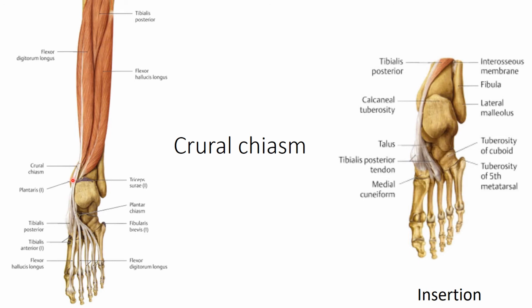Then it passes through the flexor retinaculum, and here it divides into a superficial slip, which is attached to the navicular and medial cuneiform, and a deeper slip, which is attached to the intermediate and lateral cuneiform and the bases of second, third and fourth metatarsals. Here it is shown, superficial and deep slips.